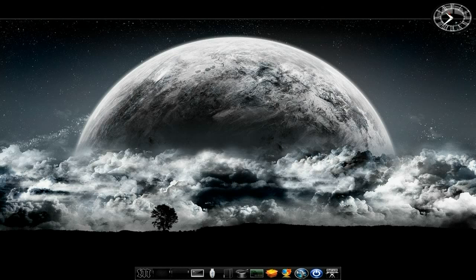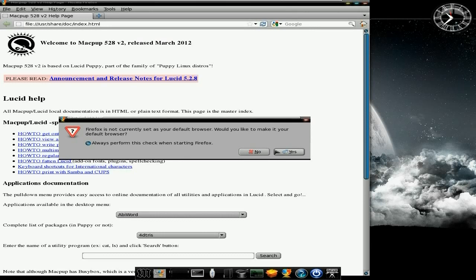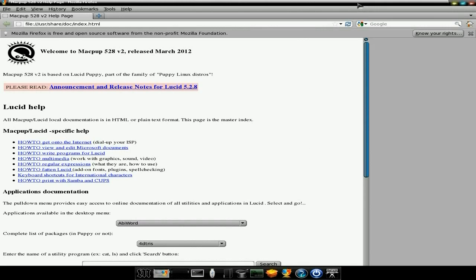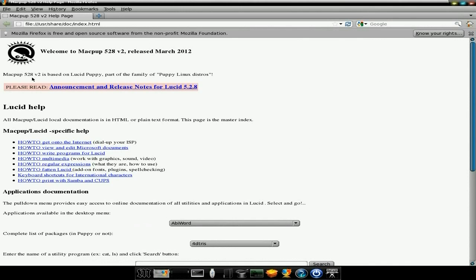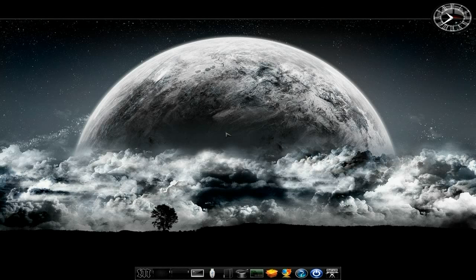There's also a help section here, so if I click on help, in theory we should get some help. Yes, we want Firefox as our browser, don't we? So make it nice and large for us. And there we go, tells you all about it. So it was only released in March, so we're only in May now, okay, and there has been some updates for it already. So that's super of the duper. Okay, we'll go back out of that.